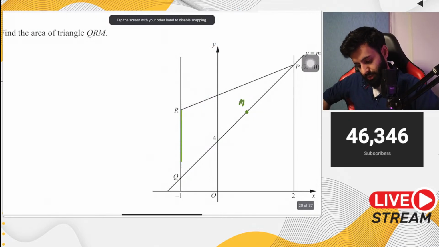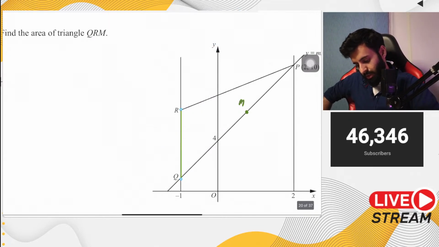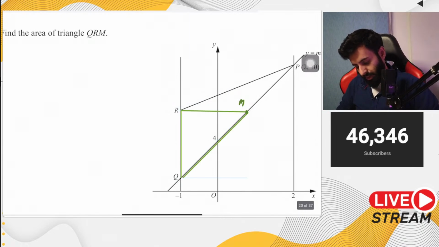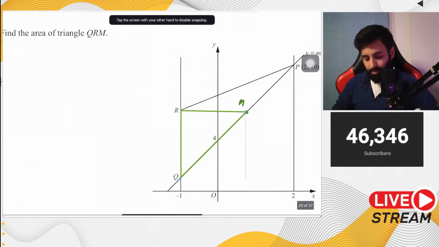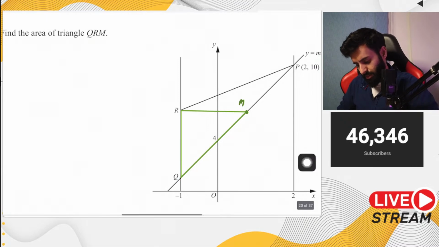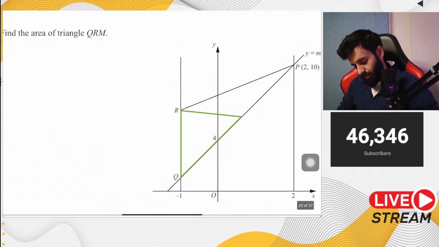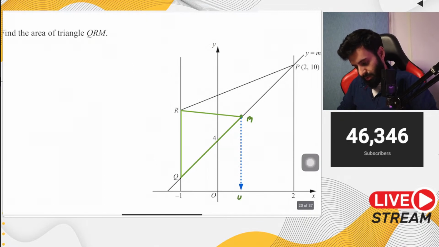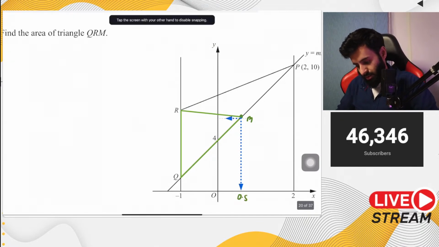While I'm drawing this, I want to ask you guys a question: what do you suggest we do over here? Should we use the area formula, that is Heron's formula, or should I use half into base into height? Actually, I don't think this is perpendicular. In fact, let me draw it in a way so that it doesn't look perpendicular to you guys. Yeah, here it is. Now, just so you know, M has coordinates half and 5.5. So this is 0.5, and this right here is 5.5.